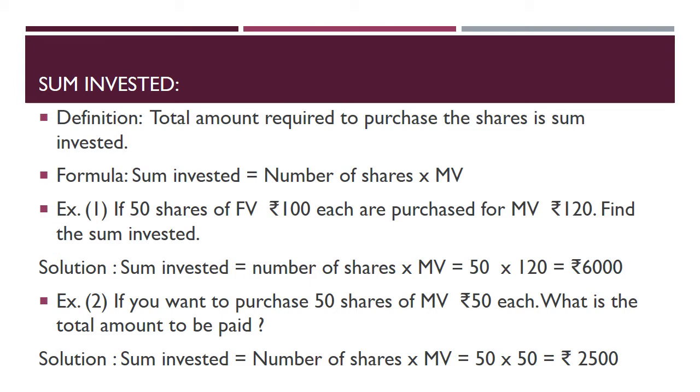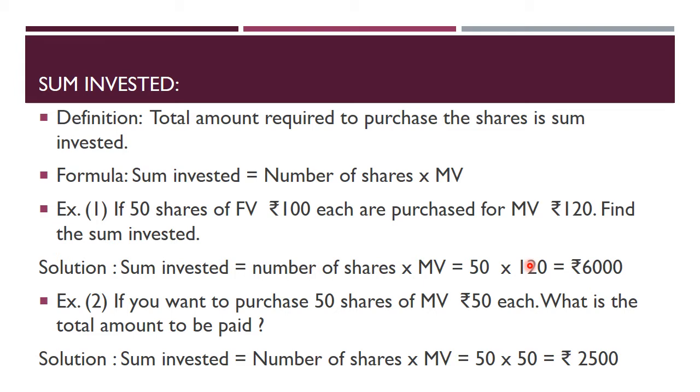Now, if 50 shares of face value rupees 100 each are purchased at market value rupees 120. Face value is 100, but you have to purchase the share by giving the market value, so rupees 120 for each of the 50 shares. So the sum invested will be number of shares into MV, that is 50 into 120, therefore that will be rupees 6000.